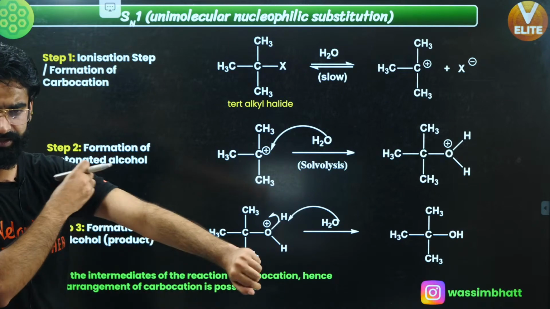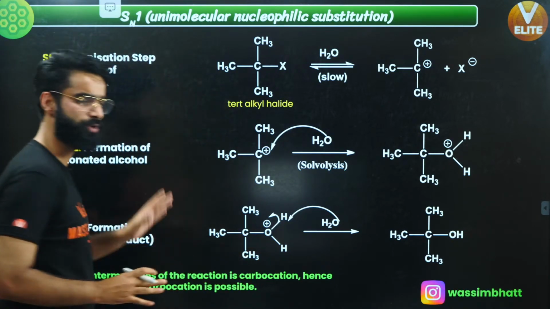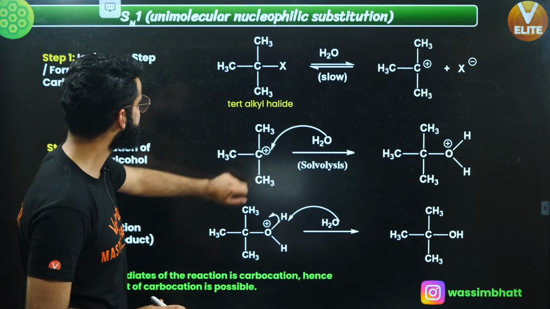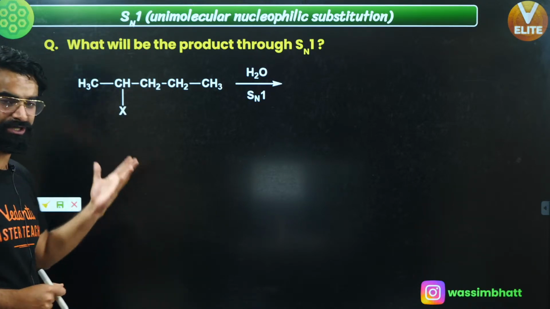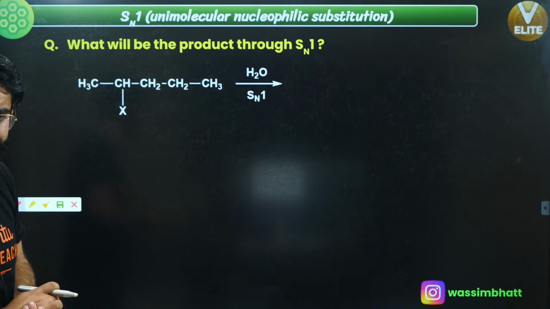Due to rearrangement, correct? I'll be giving you the examples one by one. With those examples, all the concepts will get properly clear. I'm sure about that. Let's move on. Let's start with a simple question. By solving this question, you'll get the clear-cut idea of how your product is going to get formed.